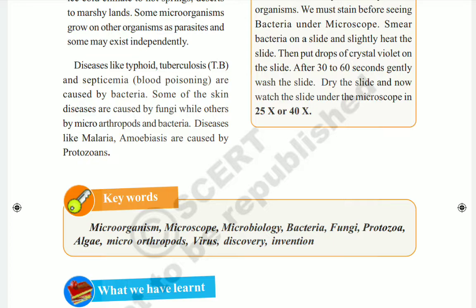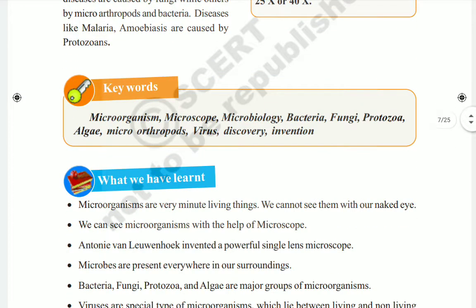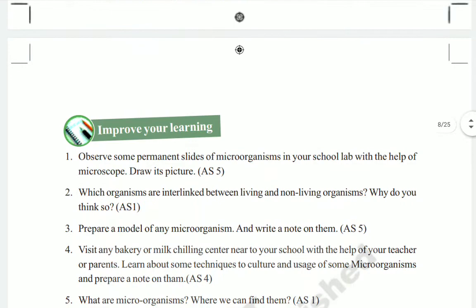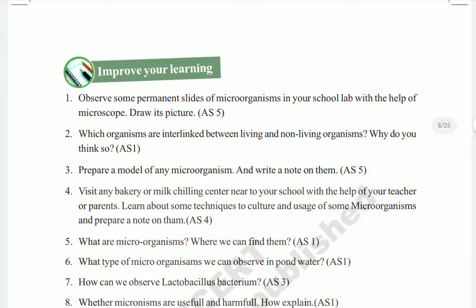Up to that, all of you should complete your CW and HW also. In the last class I already told you to write the keywords as the CW, and today's CW is the question and answers, children. You should write the questions and answers from 1 to 6. This is the CW for today's class.